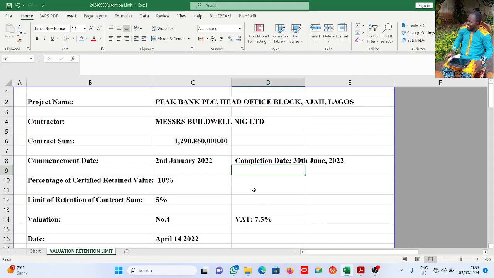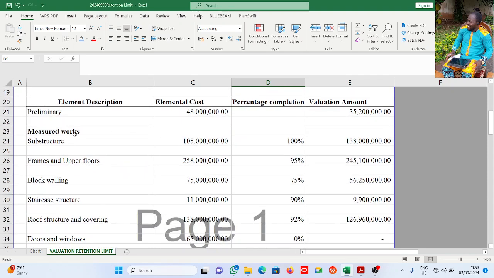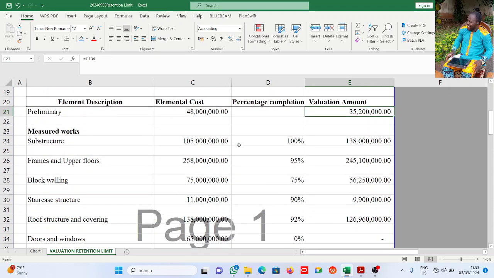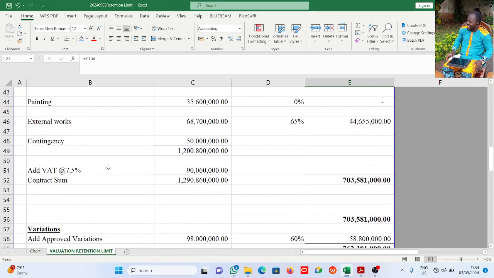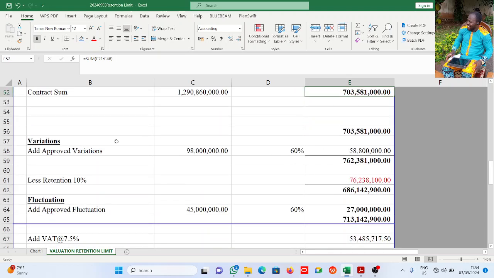Of course, this is the contract details, this is everything we have there. This is the measured work, and this is the preliminaries calculated. Please refer to our videos to achieve that. At the end of the day, having added all this up from what the contractor has done, it is this. Then we add approved variations, which is this. It says 60% has been approved in the variation. So this is this. Then less retention.